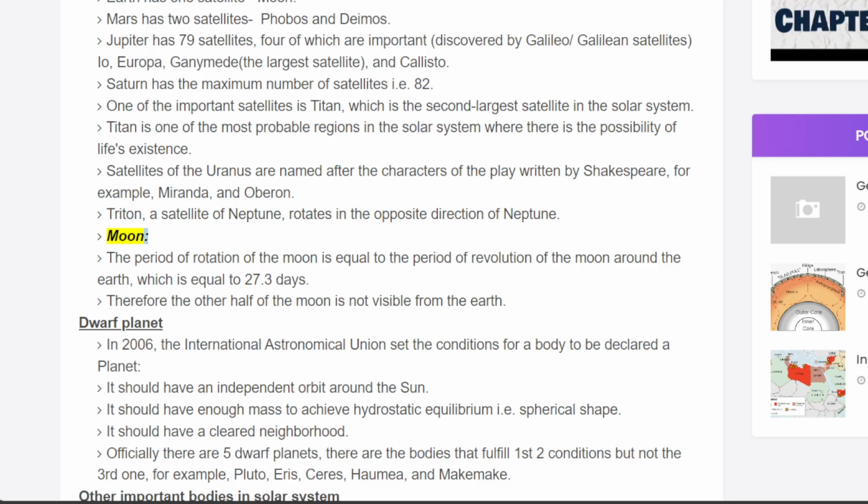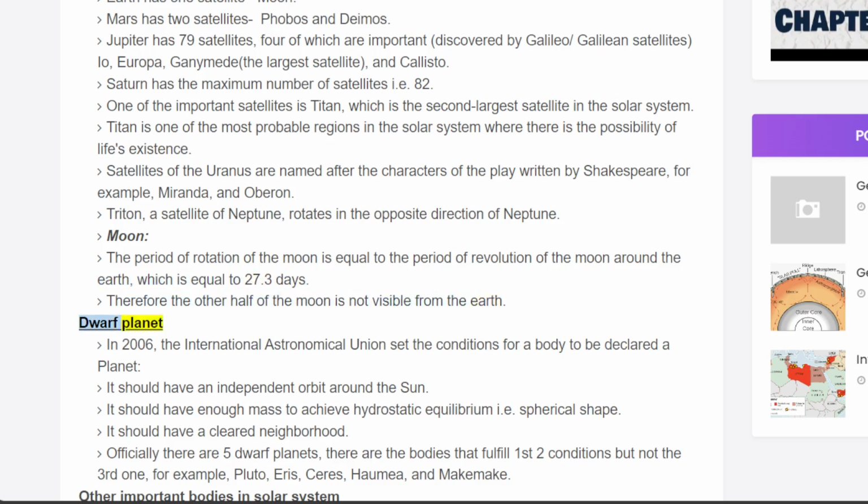Moon. The period of rotation of the Moon is equal to the period of revolution of the Moon around the Earth, which is equal to 27.3 days. Therefore, the other half of the Moon is not visible from the Earth.